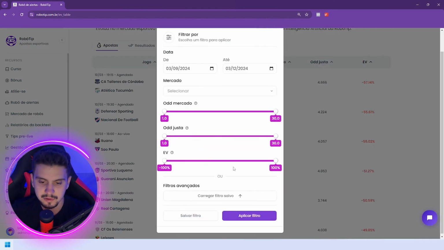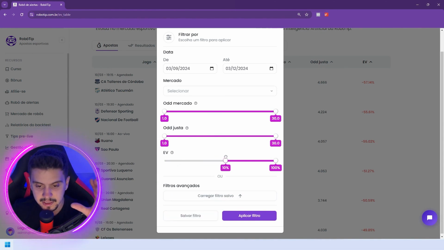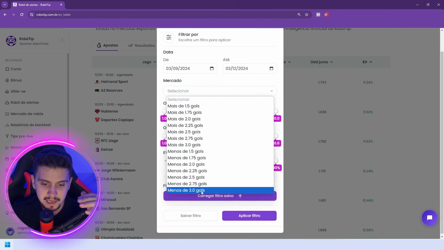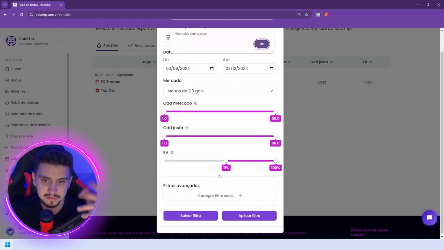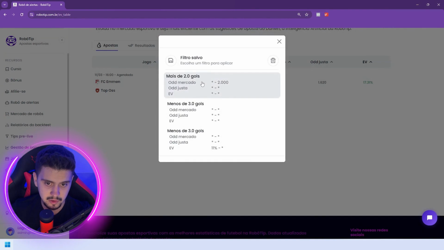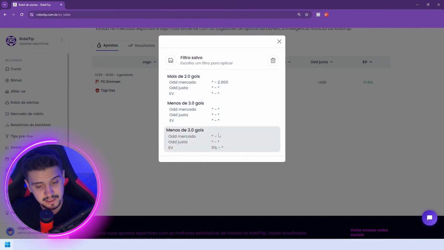So you can create these filters, you can save the filter. So I want to filter here with EV greater than 10%, 11%, and the under 3 market. Click on save. Filter saved successfully. I click on load filter. I already have all the filters here. He still tells me what the filter is.